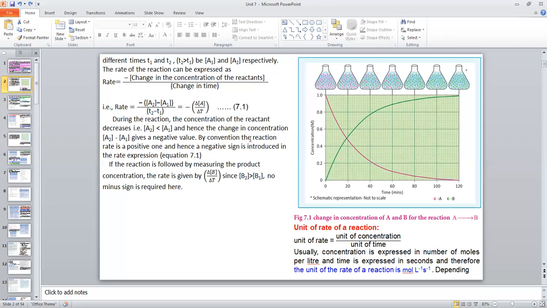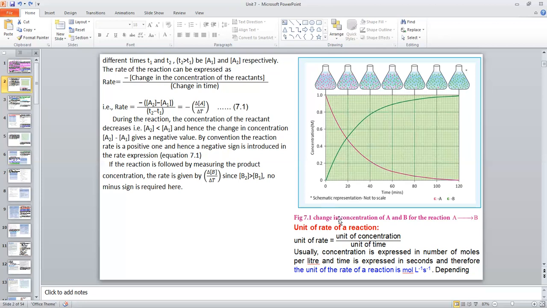By convention, the reaction rate is positive, and hence a negative sign is introduced in the rate expression, equation 7.1, this minus sign. Okay, if the reaction is followed by measuring the product concentration, the rate is given by delta concentration of product B divided by delta T. Since B2 is greater than B1, no minus sign is required here.